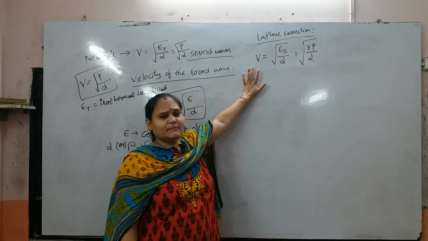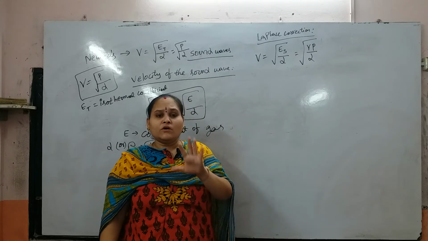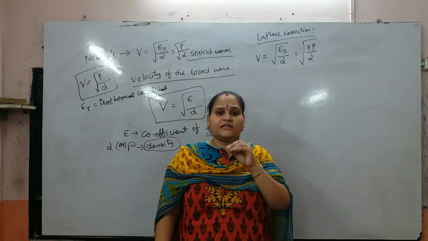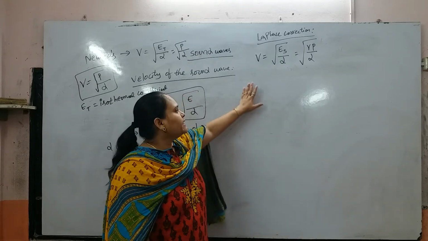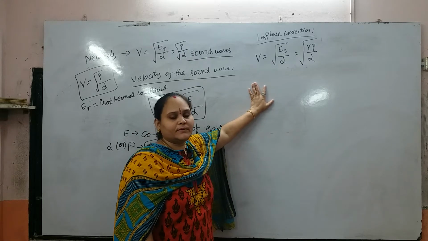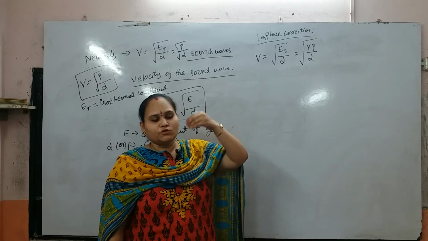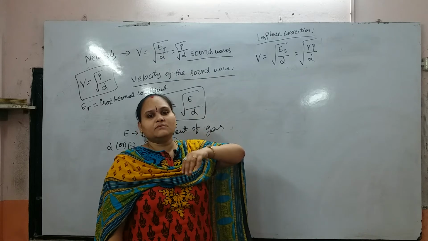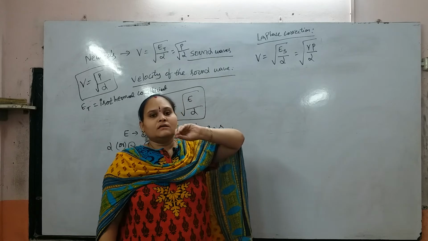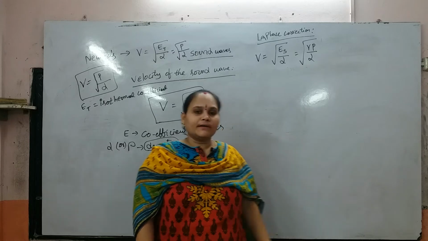What is meant by an adiabatic process? The process which is held at constant heat. Constant heat means the system cannot lose or gain heat. In an adiabatic process there is no loss or gain of heat, that means the total heat will be constant, with nothing leaving or entering the system.